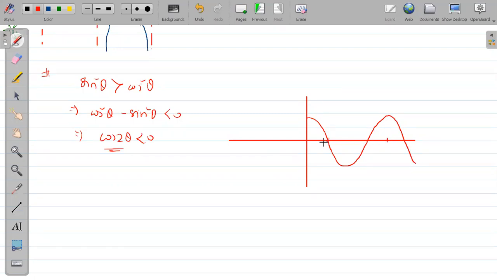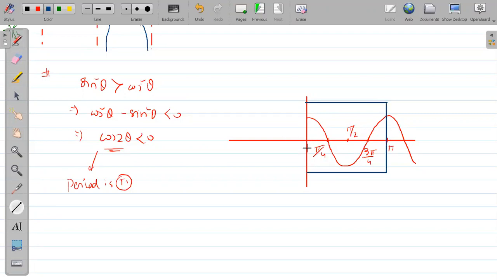The period is pi. This point was earlier pi by 2, now it is pi by 4. Earlier this point was 3 pi by 2, now it is 3 pi by 4. Earlier this point was pi, now it is pi by 2. Earlier this point was 2 pi, now it is pi. And what is the period of this function? Period is pi only. So our box of observation will be lying from 0 to pi only. Understood or not? Please tell me. Our box of observation is this one, 0 to pi.